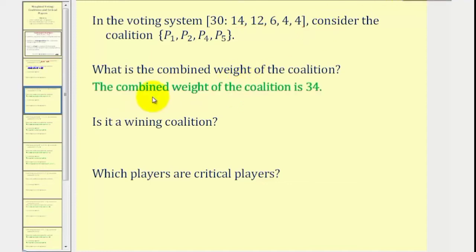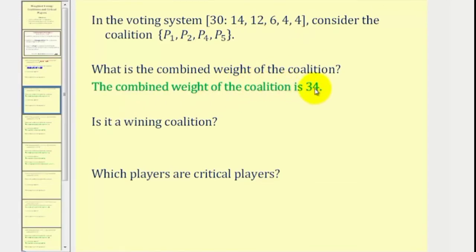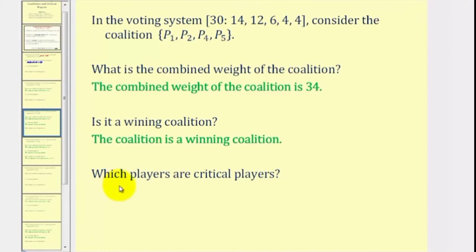So we can say the combined weight of the coalition is 34. And notice how because 34 is greater than or equal to the quota of 30, we do have a winning coalition. And finally, we want to determine which players are critical.